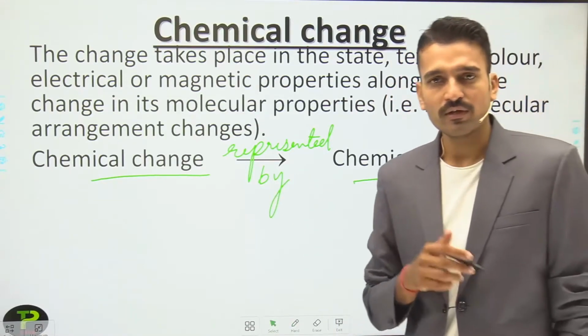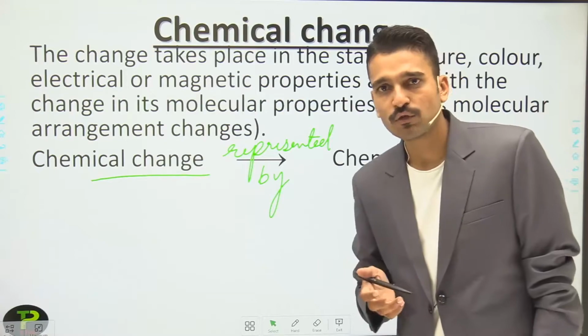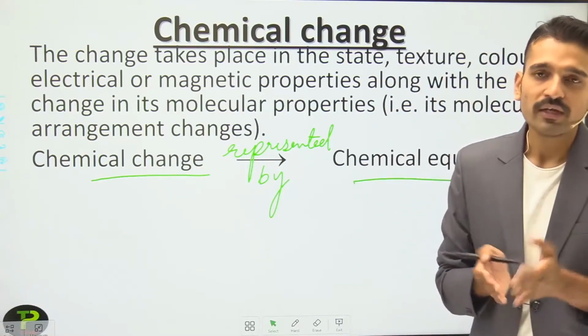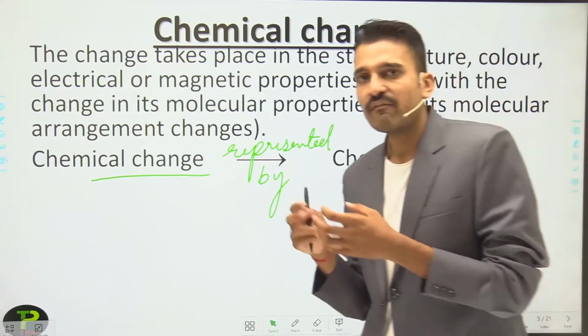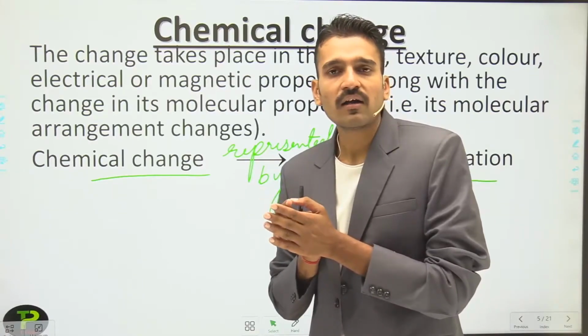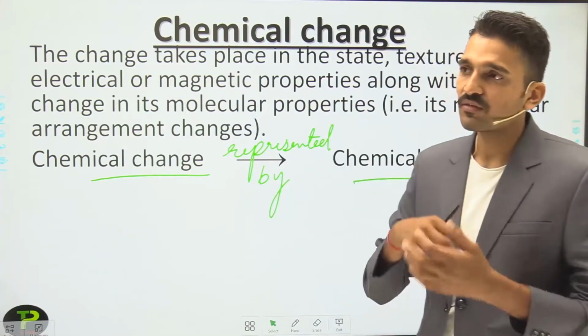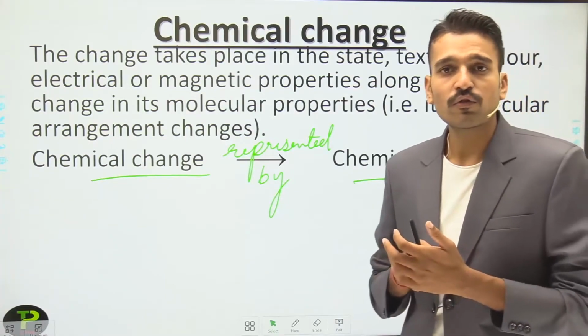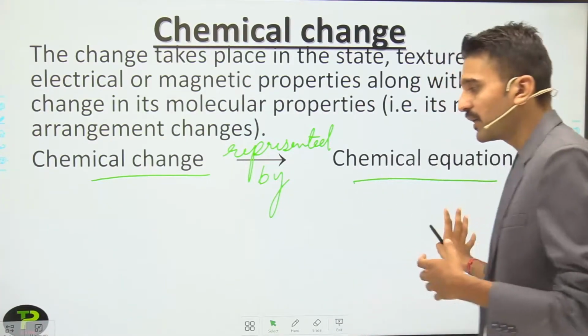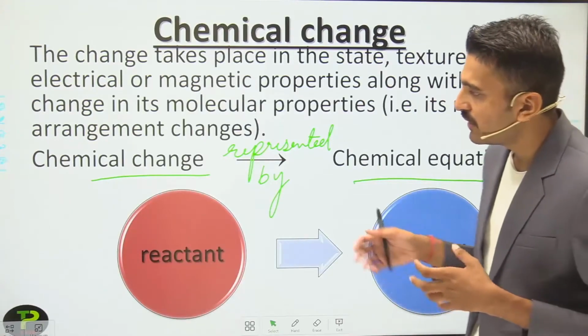Before writing the chemical equation, what you have to know is that the substances that are reacting are called reactants, and the substances that are produced are called products. So what is happening in a chemical change?